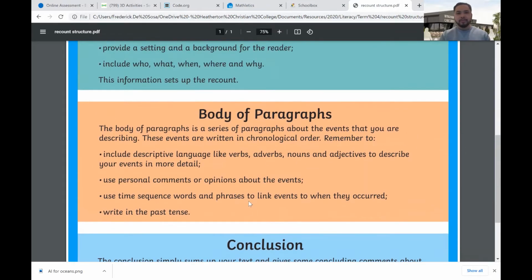So just to add to that, remember to make your recounts exciting and using adverbs and adjectives and stuff like that. So don't just say, on the weekend I went to the park and then I went home, then I ate this. And describe how it felt when you went to the park. What did you do there? Yeah, add a lot of describing words to make your recounts more interesting.